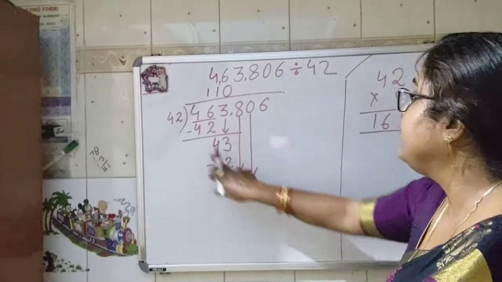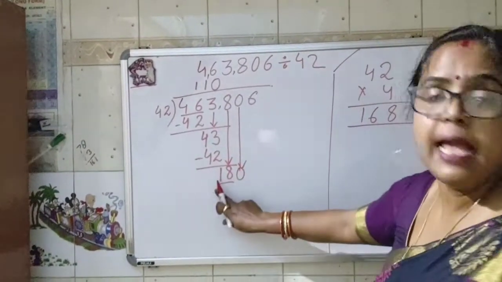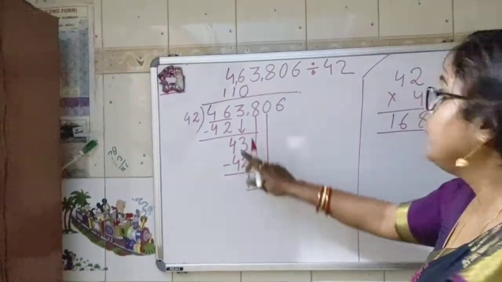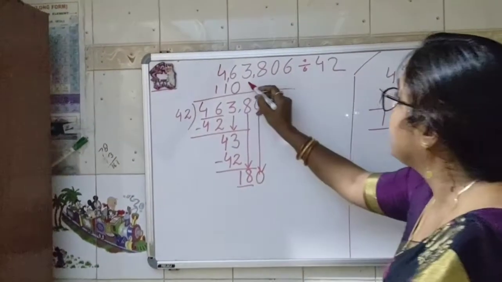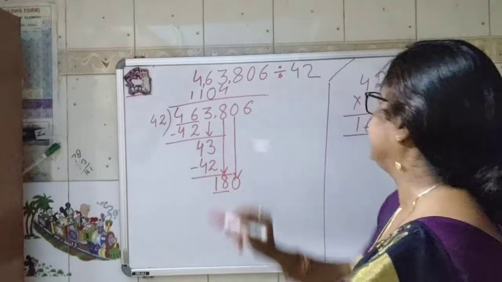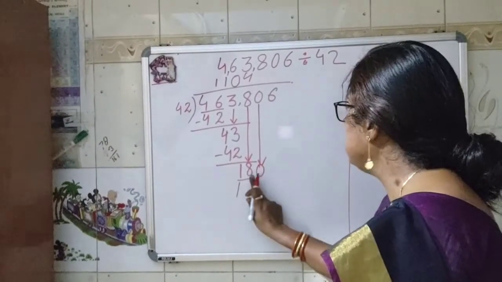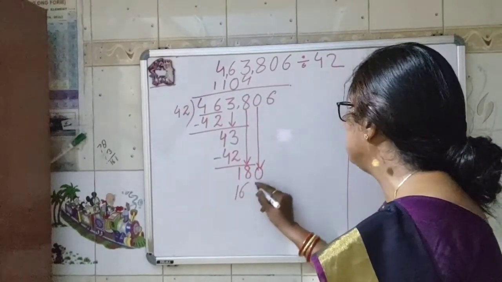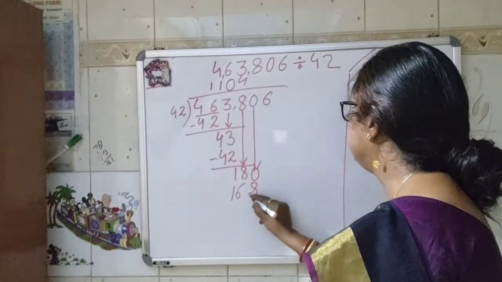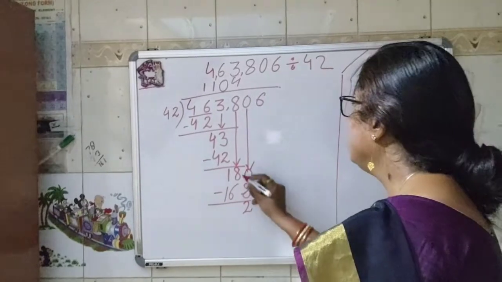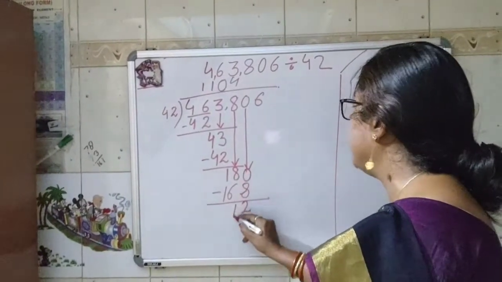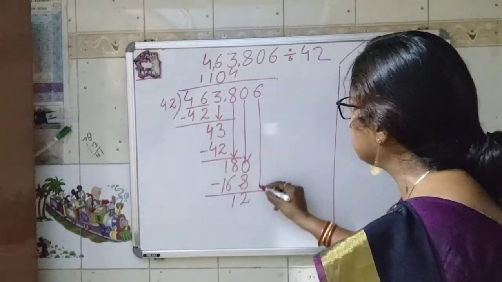So always, we can see that 4 4s are 16 and 16 is smaller than 18. So we will multiply 42 by 4, we got 168. It means we can divide it 4 times. Okay. Minus, 10 minus 8 is 2. Now 7 minus 6 is 1. This is 12. Bring this 6 down.